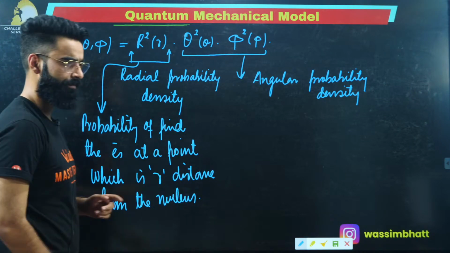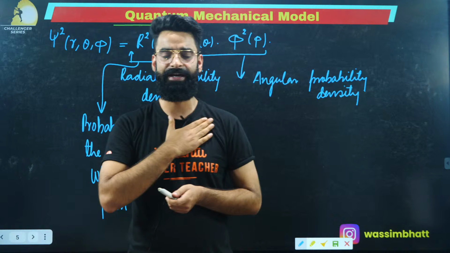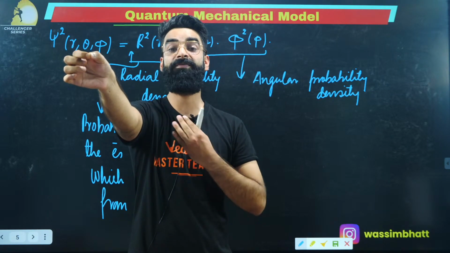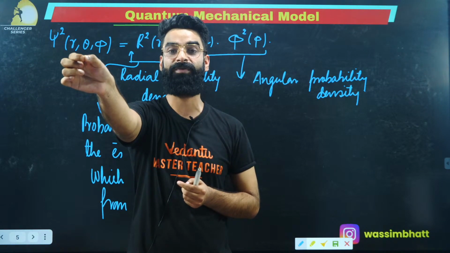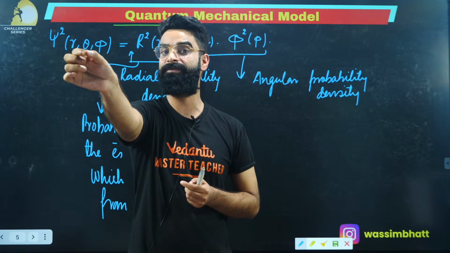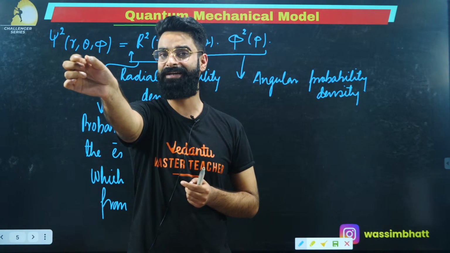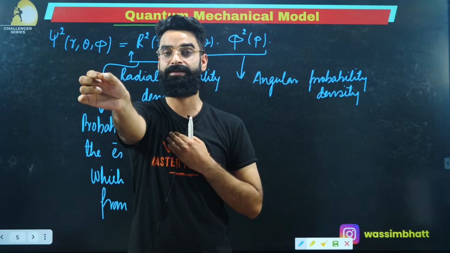Once again, I'm telling you the same thing. Let's assume I'm the nucleus. I'm fixing a point over here, which is at a distance r from the nucleus. I need to get the probability density of the electron at this point, which is r distance apart from the nucleus, correct?